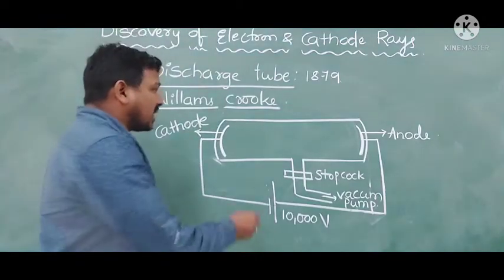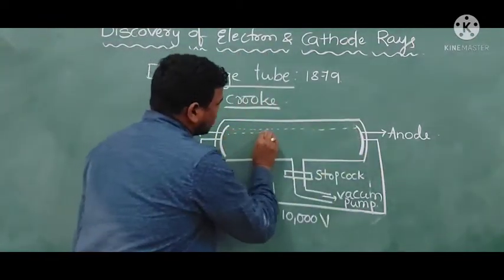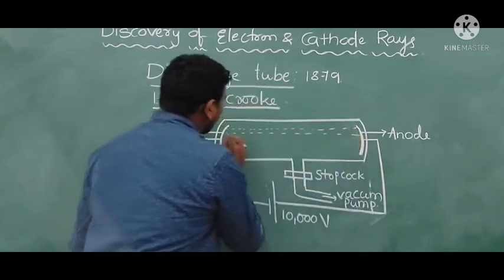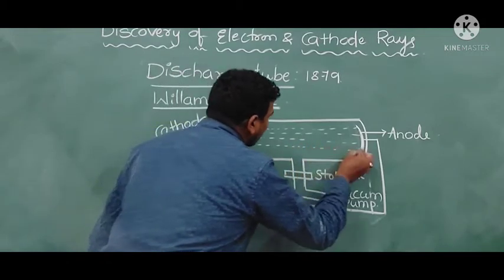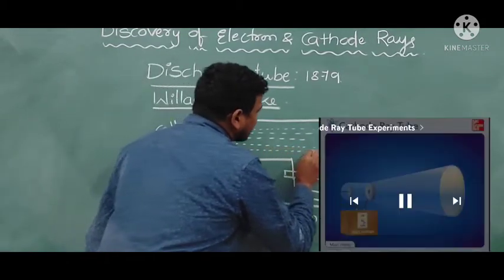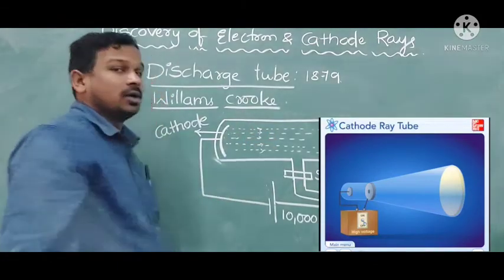He gave the name cathode rays. Why did he give the name cathode rays? Because these rays originate from the cathode.